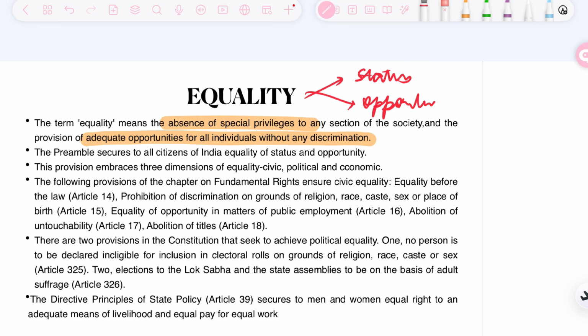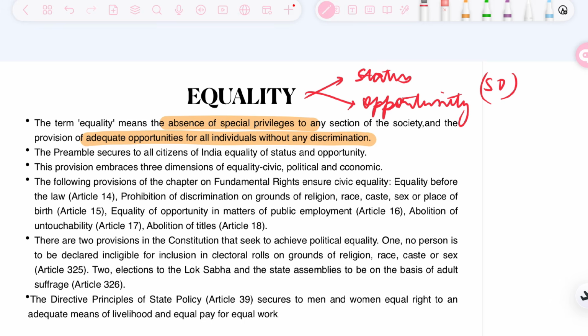Just remember it as S and O. That equality is of SO, status and opportunity. This provision embraces three dimensions of equality: civic, political, and economic. Though the preamble has mentioned that equality should be of status and of opportunity, equality can also have three dimensions, that is civic, political, and economic.